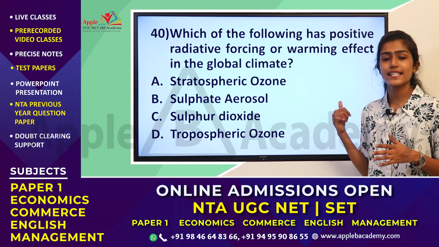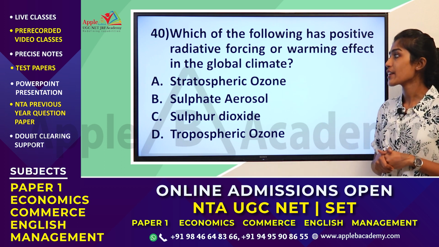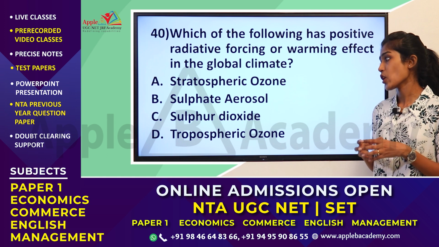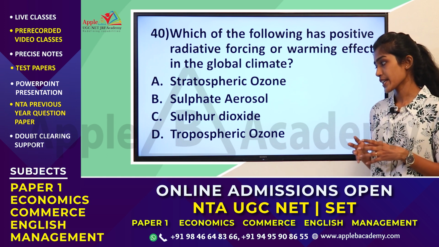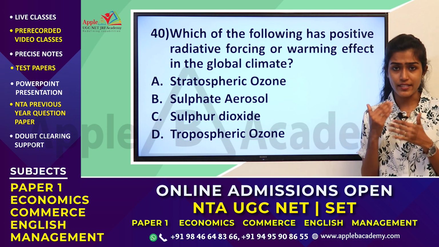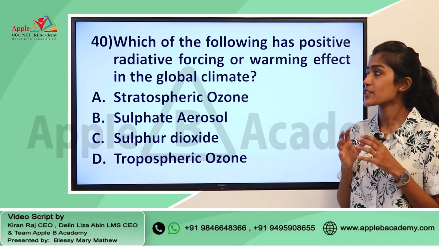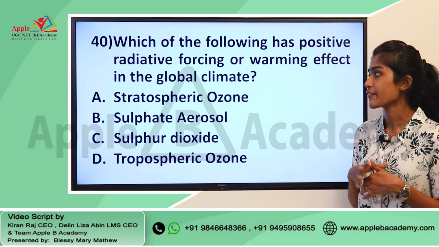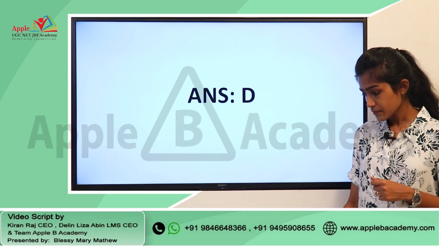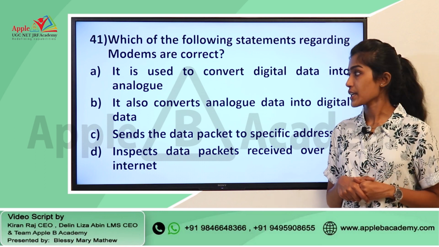Moving to the next question, this is again from the module People Development and Environment. Which of the following has positive radiative forcing or warming effect on the global climate? And we have the options stratospheric ozone, sulphate aerosol, sulfur dioxide and tropospheric ozone. So, we have already discussed this difference between stratospheric ozone and tropospheric ozone in our classes. So, which is the ozone that causes radiative forcing or warming effect in the global climate? That is option D, that is tropospheric ozone.